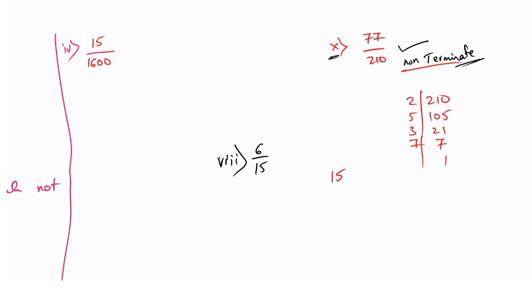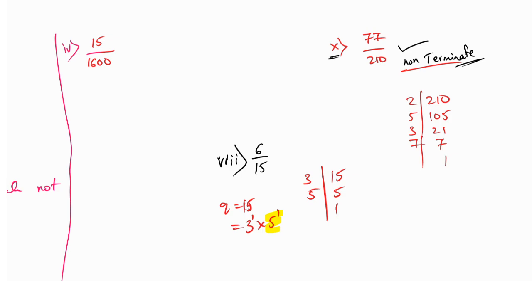See, 15 we have. 15 we will write and do the calculation. 3 5s are and 5 1s are. See here, this Q value is 15 and that 15 can be written as 3 raised to 1 and 5 raised to 1. But it is terminate. How will it be terminate? How will this 8th one terminate? But according to the rule, it must not, no? Because it must be in the form of 2 raised to n and 5 raised to m. But it is in the form of 3 raised to something and 5 raised to something. Yet it is terminate. How? Here we have 3, yet it is terminate. How? You know. Will you say that?